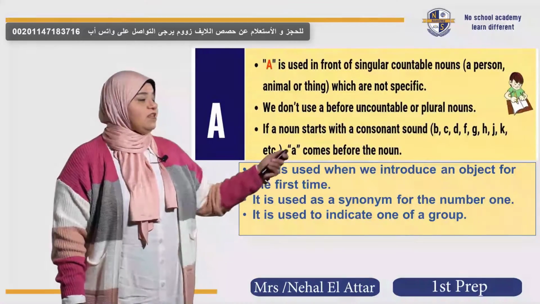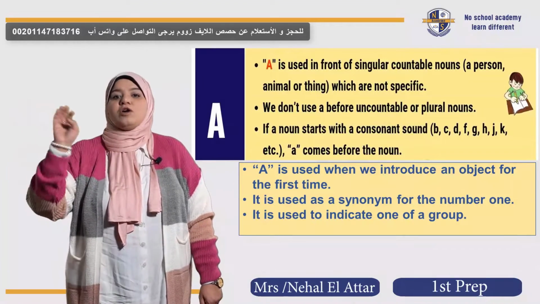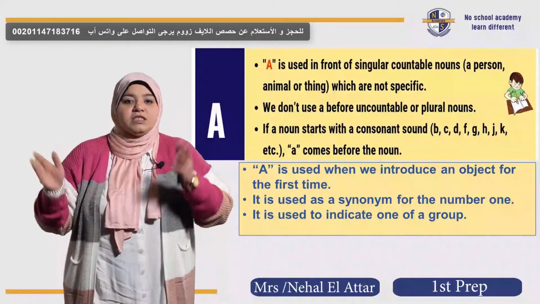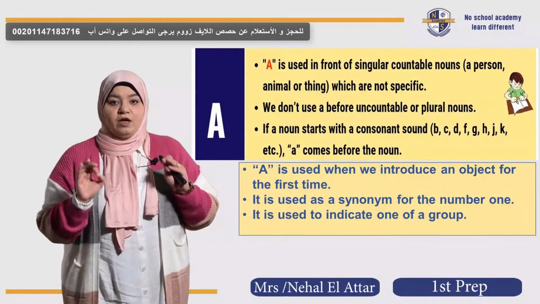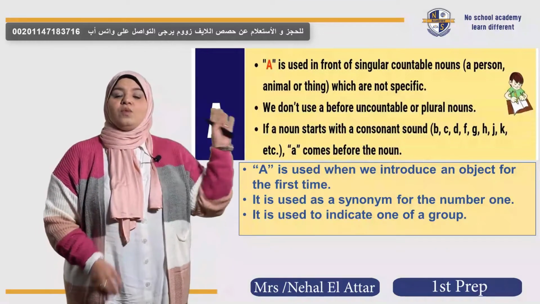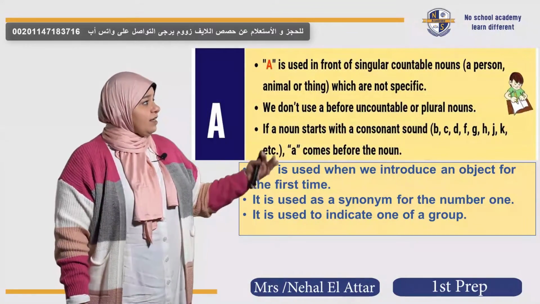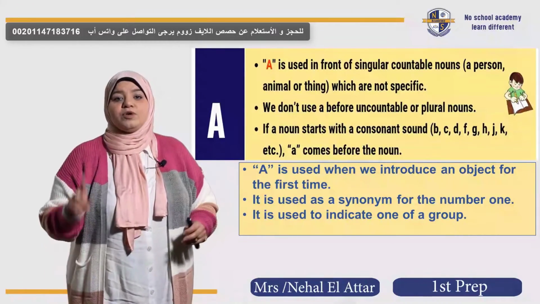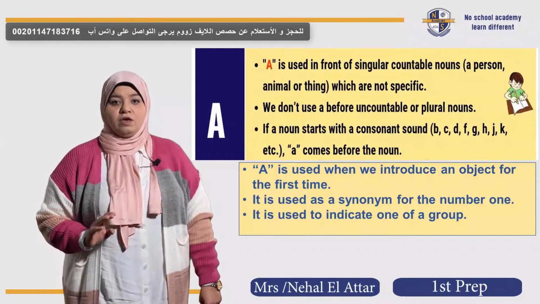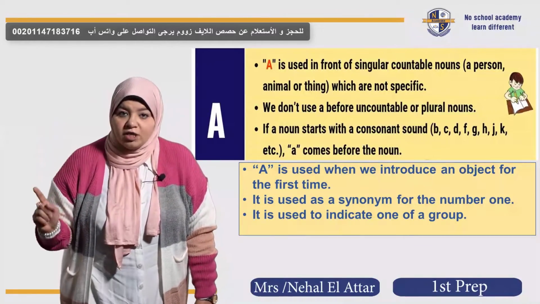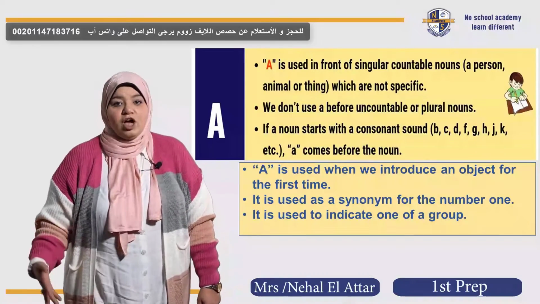Also, we use the article a when something is not specific. For example, I saw a car in the street. Any car, one car from millions of cars. So when we talk about something not specific, not something that we know altogether, we use the article a, okay? Also, a can be a synonym for the number 1. For example, I have an orange, means I have 1 orange. This is an elephant, means this is 1 elephant, okay? You see this?